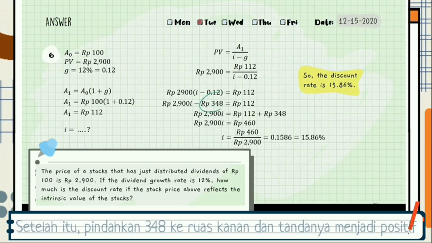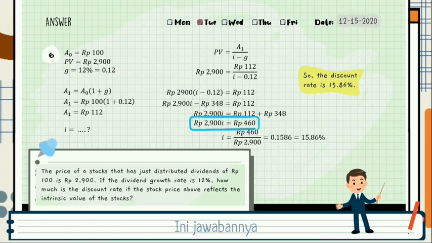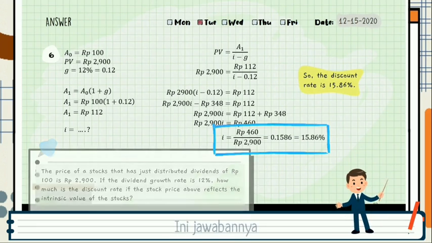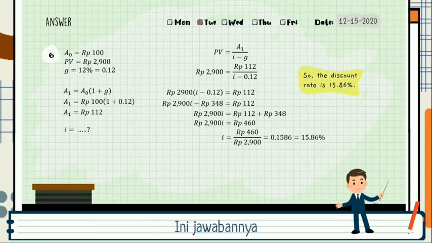After that, we move 348 to the right side, and the minus sign becomes plus. So 2,900I equals 460. I equals 0.1586, or 15.86%. That is the discount rate.